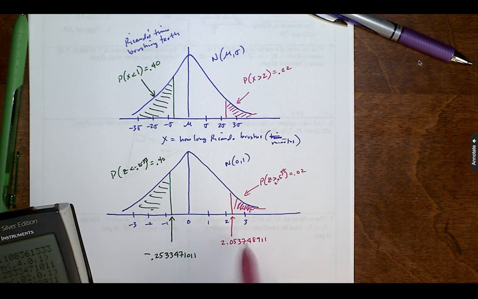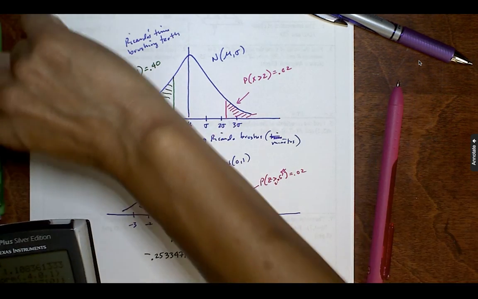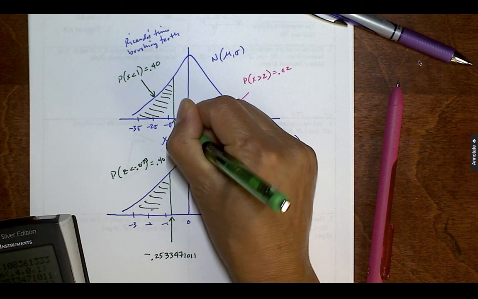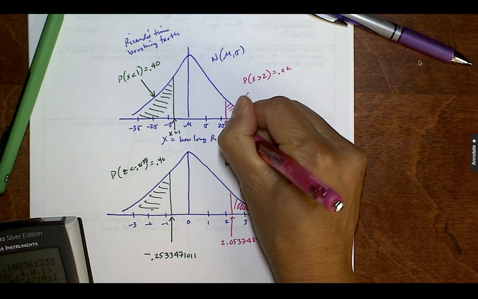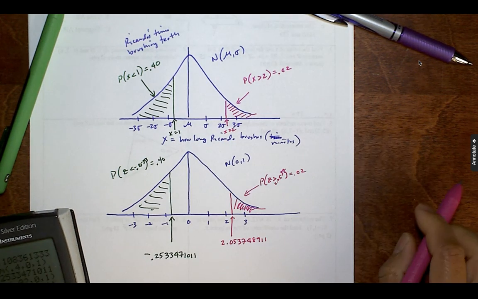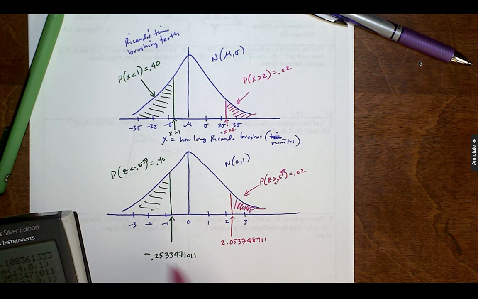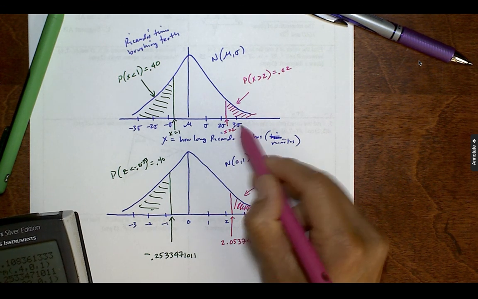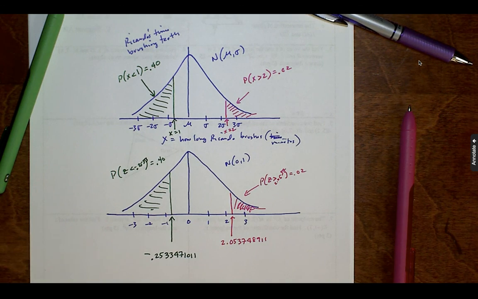So now I have my 2 critical values, which correspond to these 2 critical values, because this critical value right here is x equals 1, and this critical value right here is x equals 2 minutes. So this 1 minute corresponds to this z-score, and this 2 minutes corresponds to this z-score. Now I can figure this out by solving a system of 2 linear equations.